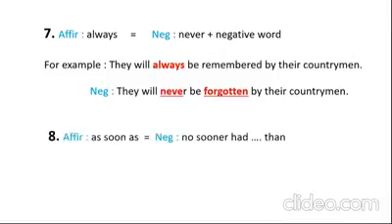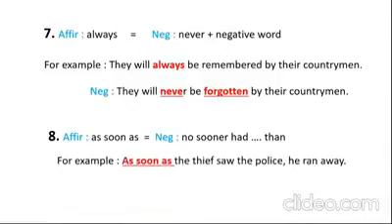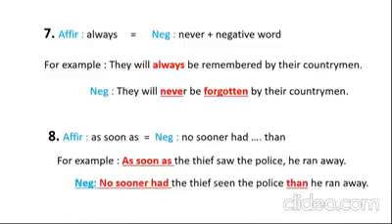Number 8: in affirmative, if you have as soon as, in negative you can write no sooner had ... than. So this rule you will also find in completing sentence. For example, as soon as the thief saw the police, he ran away. In negative, no sooner had the thief seen the police than he ran away.